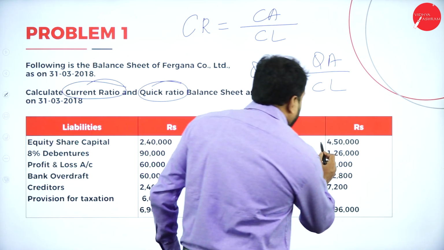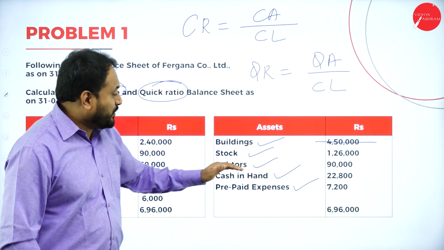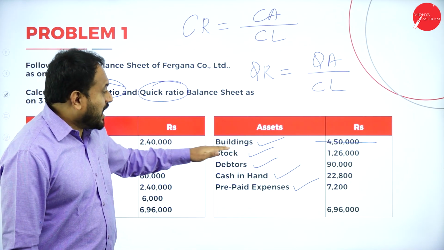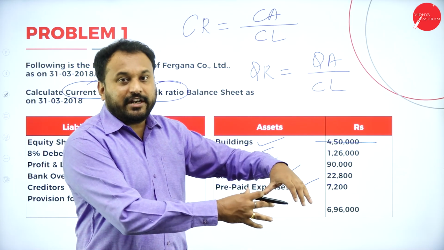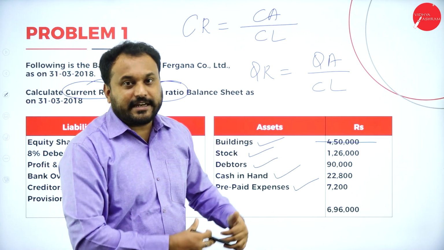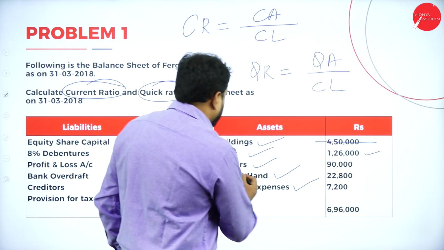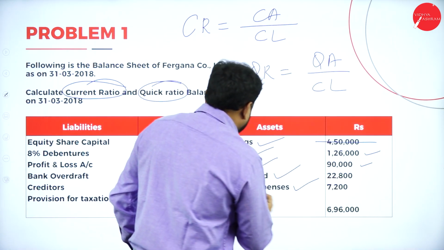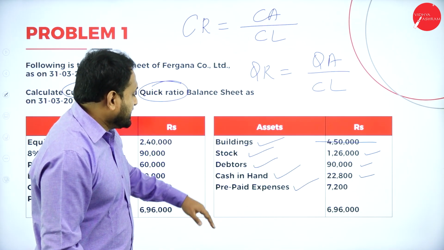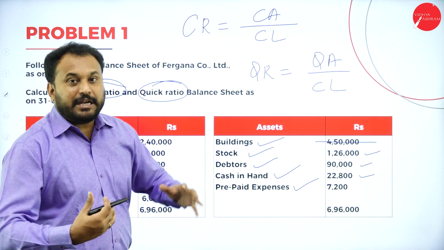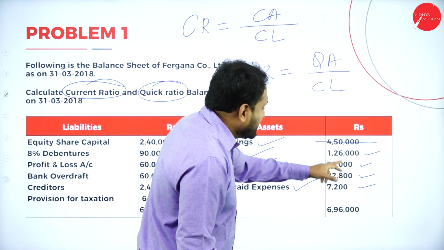So what we will do is cancel this. Now we have stocks. Stock is a current asset. That means we have inventories. If we actually sell it, we will actually get the money. So it is a current asset, so we will take this. Now debtors, we will take this. Now cash in hand, cash is a current asset, we will go with it. Next is prepaid expenses, which is also a current asset. So all these you calculate.